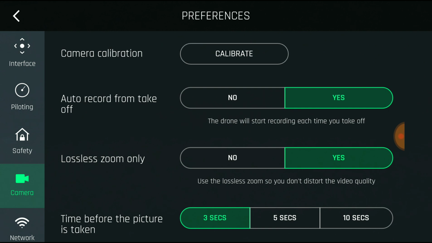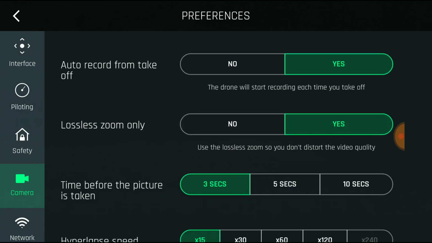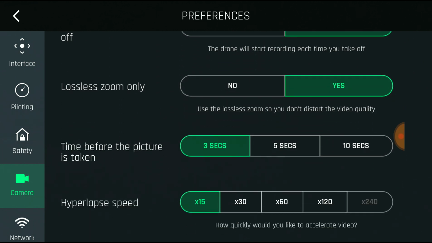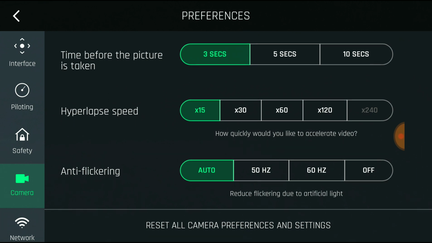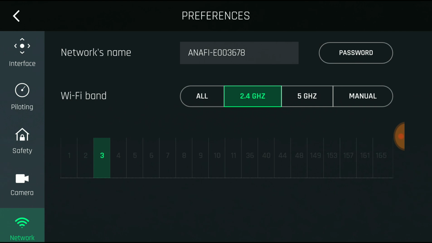If you want to zoom on or off, you have to make sure you have it on if you want to be zooming. The different types of speeds that you can do for the camera, and then it tells you the different kinds of Wi-Fi and what bands are being used.